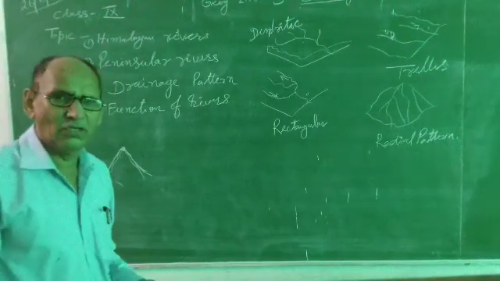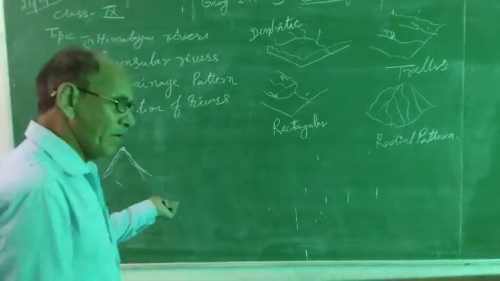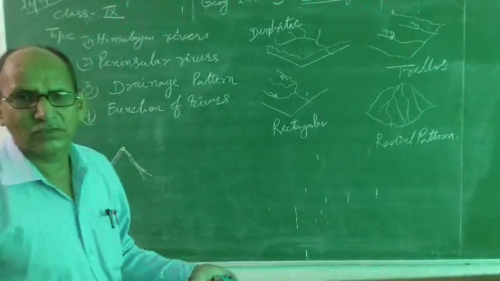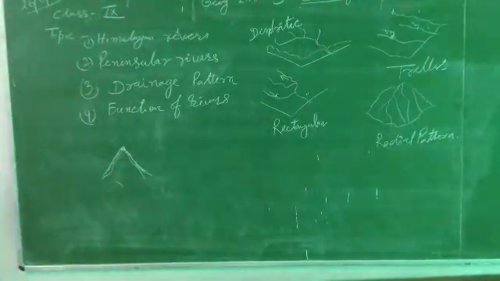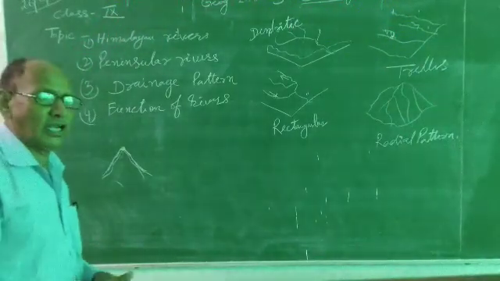So it means Kaveri river, Narmada river, Tapi river, and most of the South Indian rivers are seasonal rivers. So that is known as non-perennial.